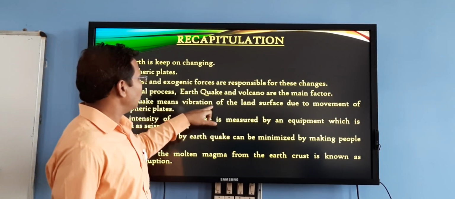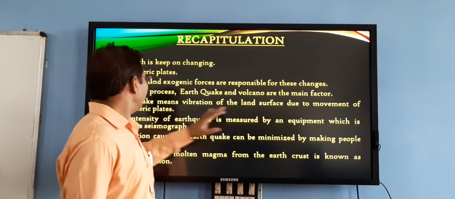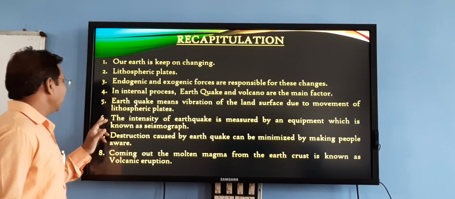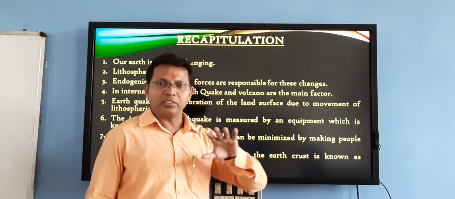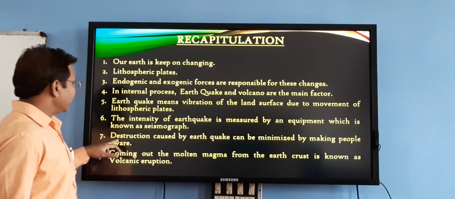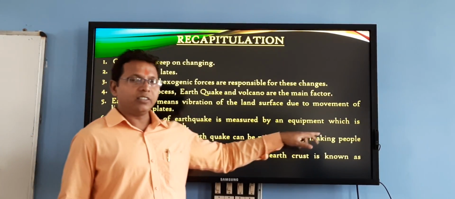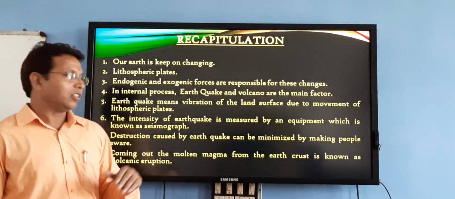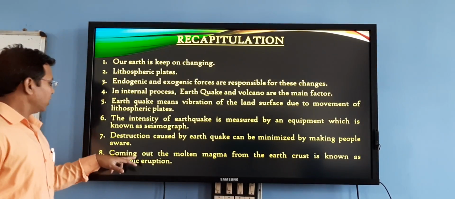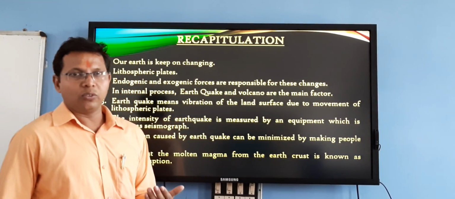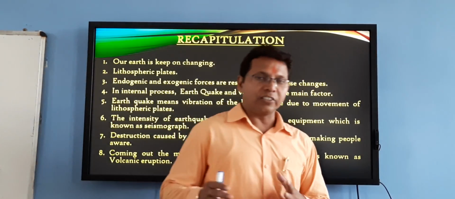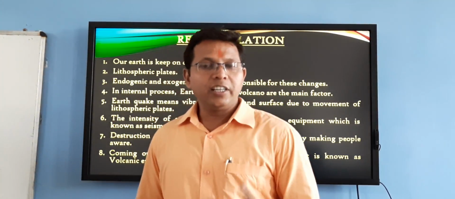Earthquake makes vibration of the land surface due to movement of the lithospheric plates. Intensity of earthquake is measured by equipment known as seismograph. Destruction caused by earthquake can be minimized by making people aware. The coming out of molten magma from the earth's crust is known as volcano. Okay. These are the things which we have studied in this chapter.